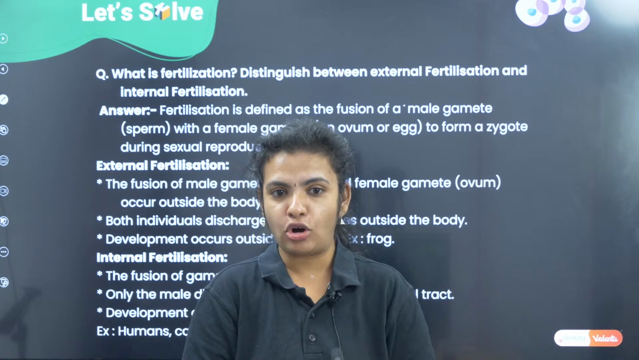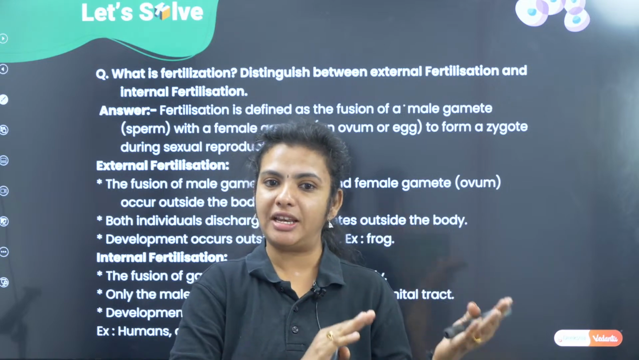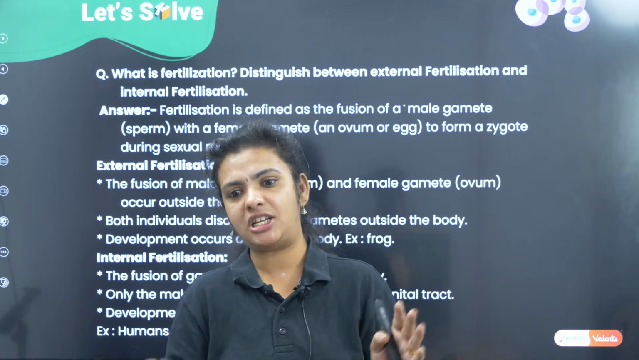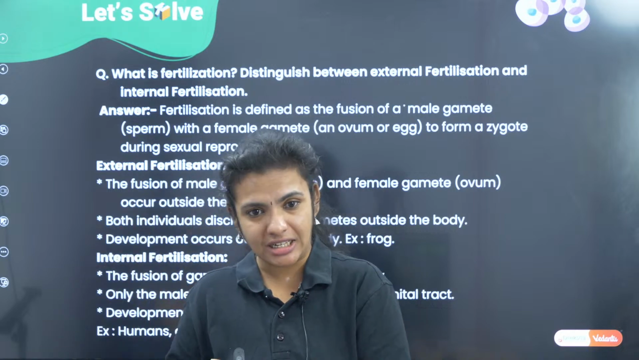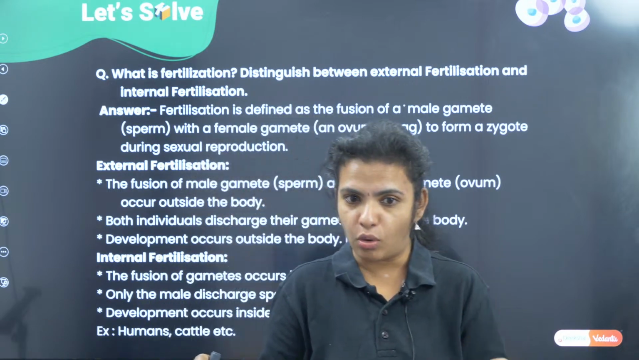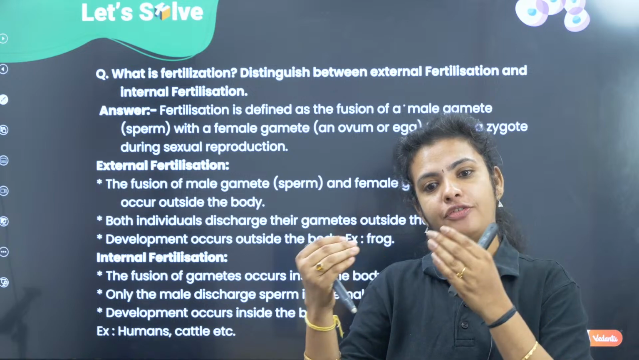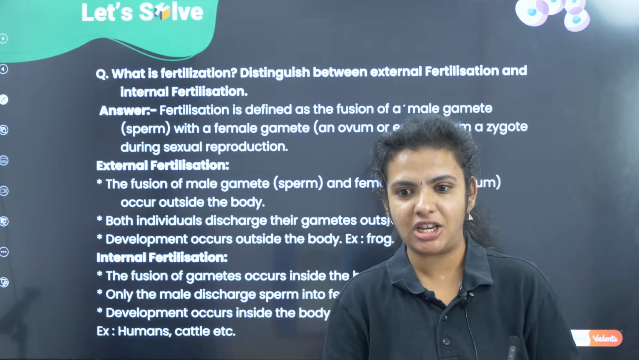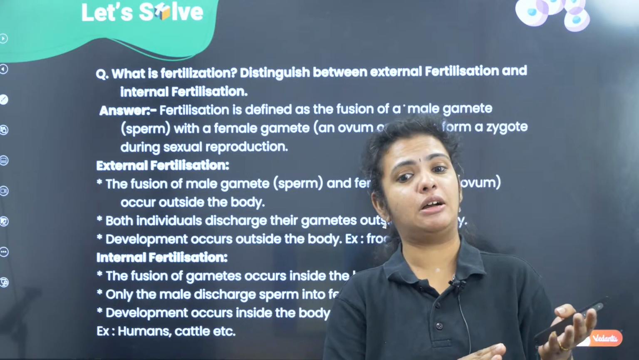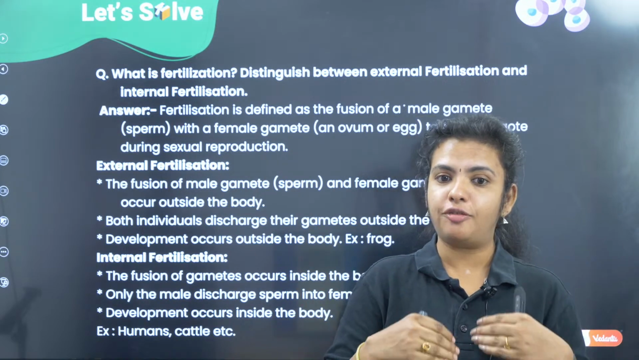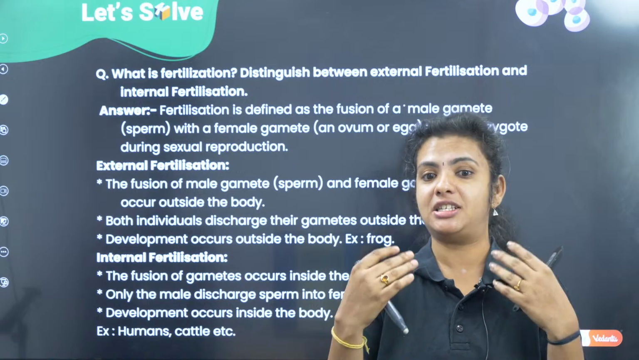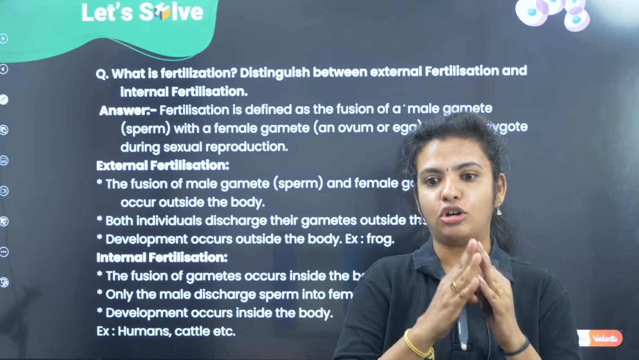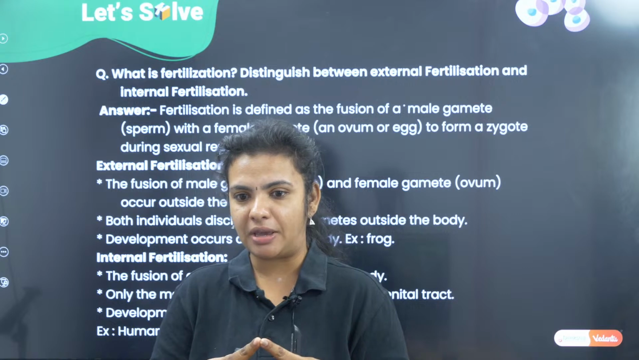I hope you have understood the concept of external and internal fertilization. In external fertilization, fertilization happens outside the body of the individual, usually in water, and the chances of formation of a baby are less, whereas internal fertilization happens inside the body of the individual. Chances of fertilization and pregnancy are high, so it is definitely going to result in the formation of a baby.